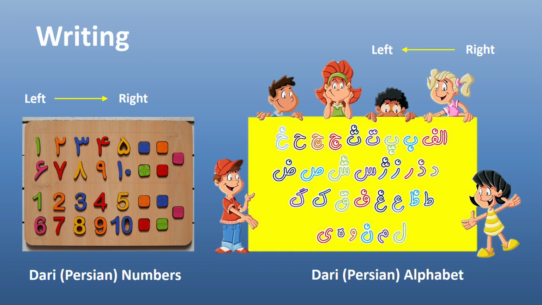So in Afghanistan, we write from right to left, unlike English or other Latin rooted languages. So we have our own alphabet. It starts from Aleph and ends with Ya.